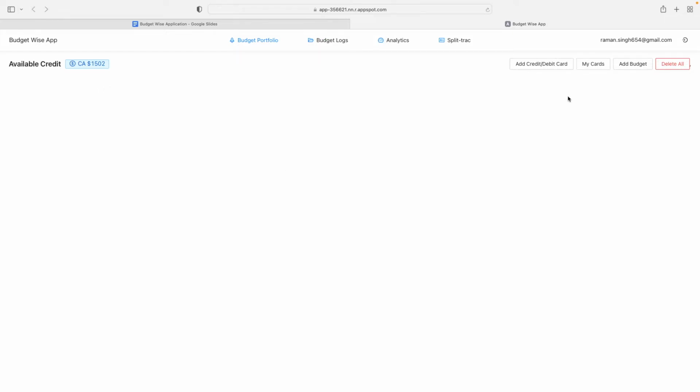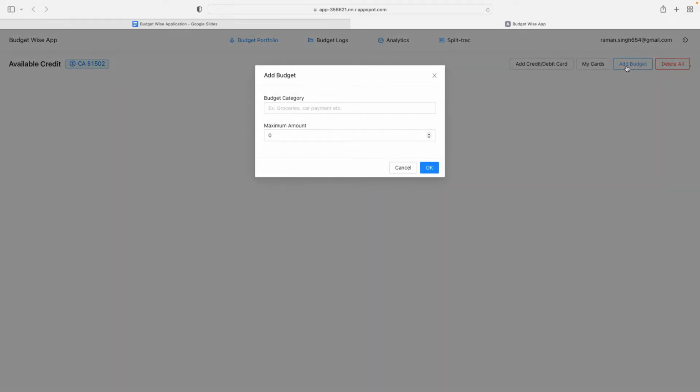To add a budget, click on the Add Budget button and the modal will pop up. You can add the category of the budget and the maximum amount you want to spend for that category. In this demo, I will add groceries, and for the maximum amount, I will add $400. Again, all these fields are validated for errors. Once you click on the OK button, the budget card will appear on the budget portfolio screen.